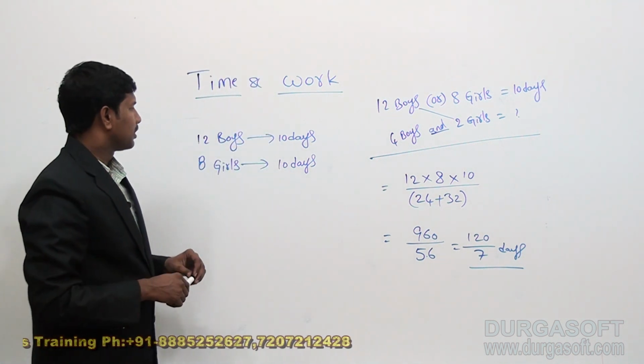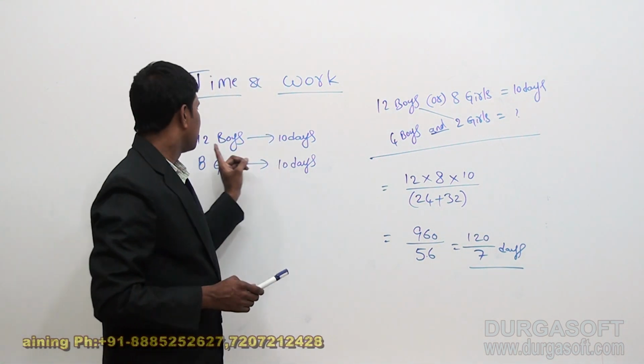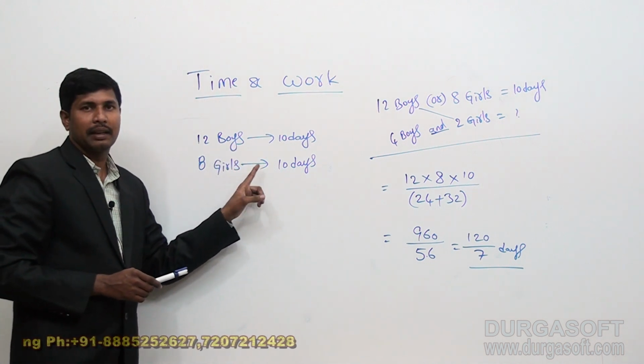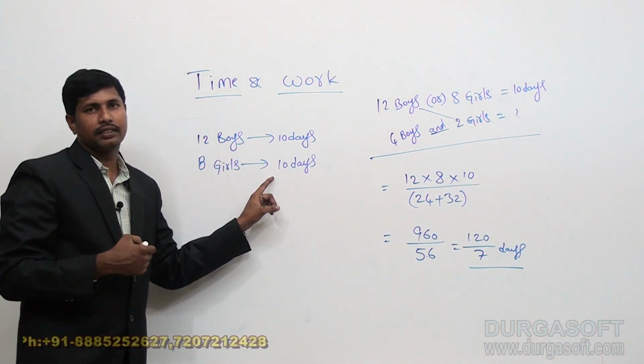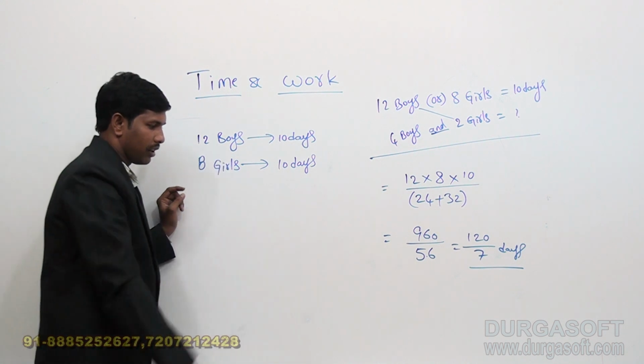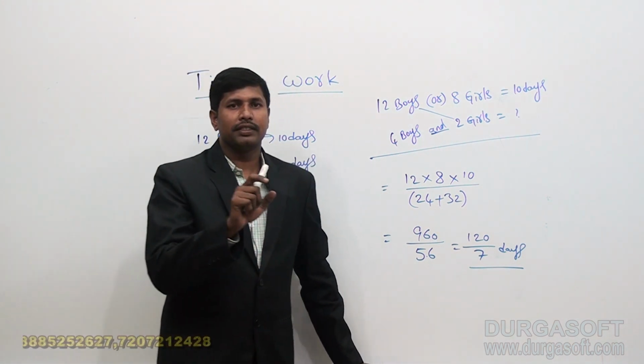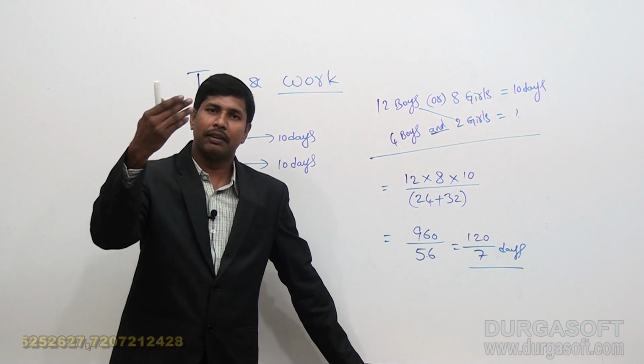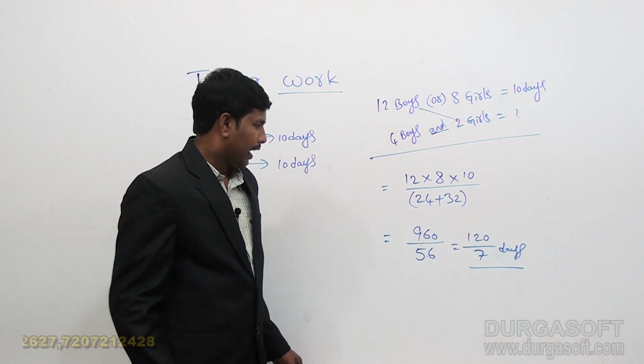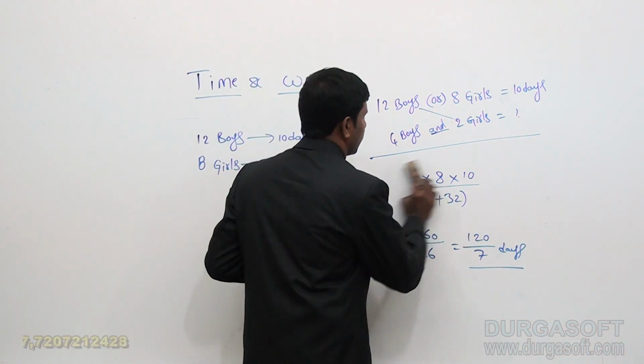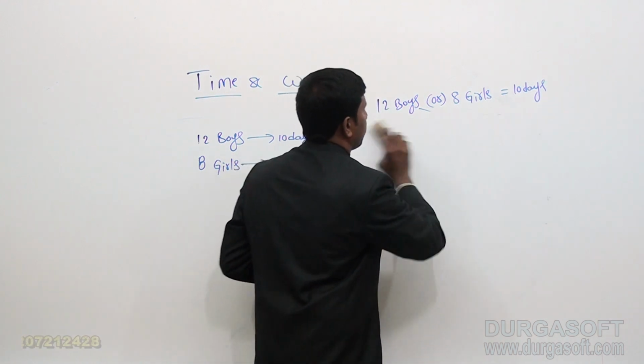Now sometimes instead of giving only boys and girls separately, they will give us here in terms of groups, like 5 boys 6 girls as a group, and they will give us the time. And another combination, suppose let me take that type of question.